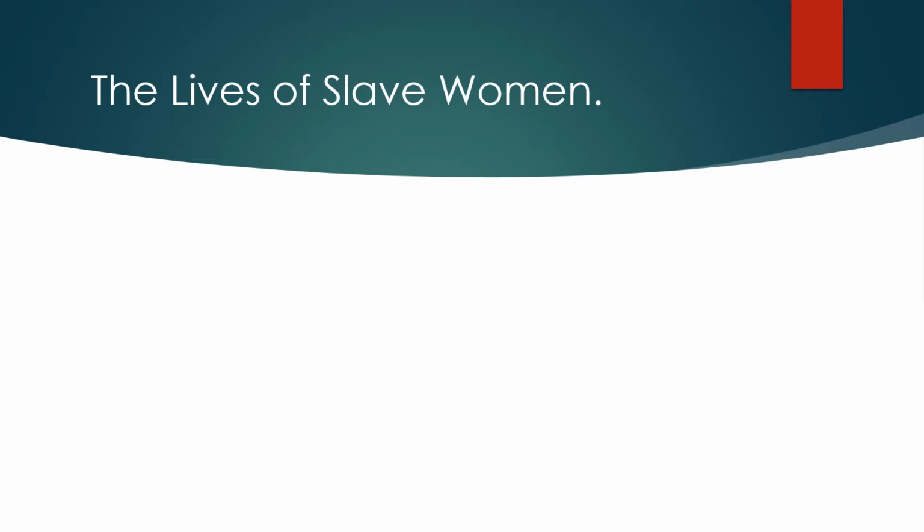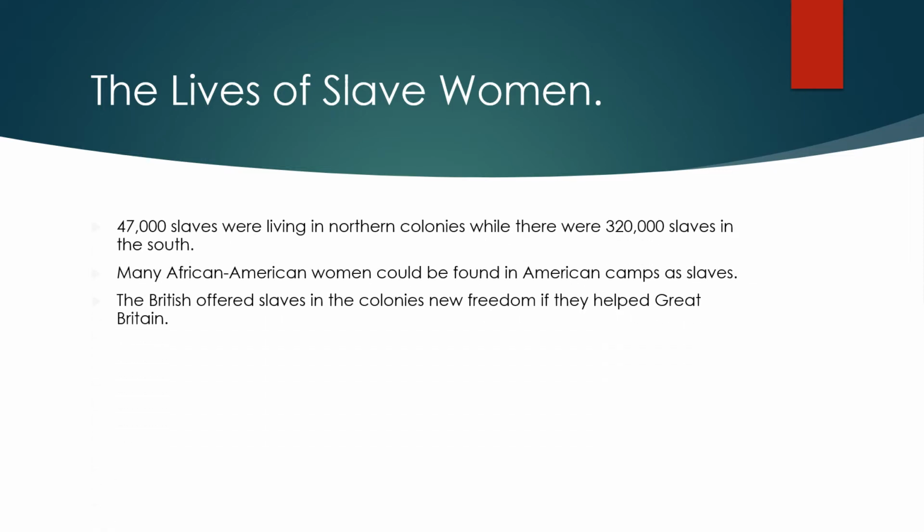Now, we've talked about typically white or Caucasian women, so we'll take a minute here to talk about the lives of different groups of women that were affected. The lives of slave women. 47,000 slaves were living in northern cities, while there were 320 slaves in the South. Many African American women could be found in American camps as slaves.